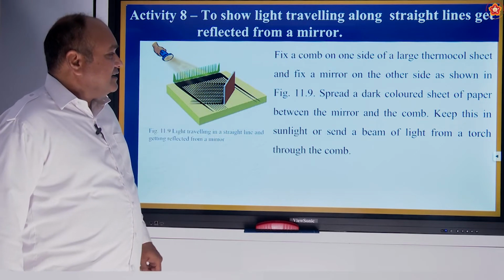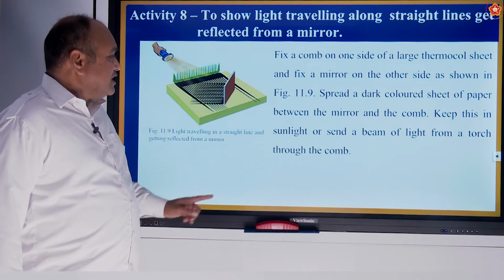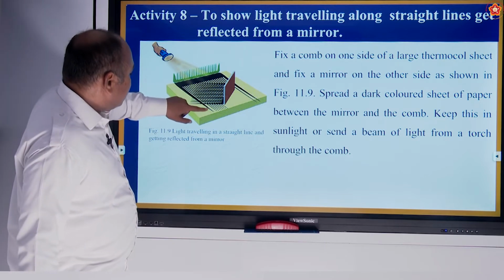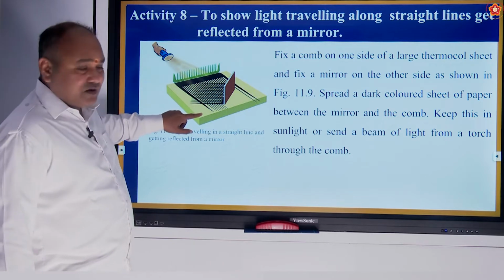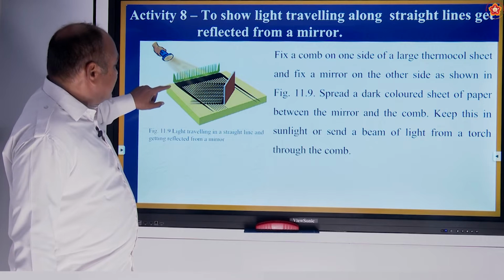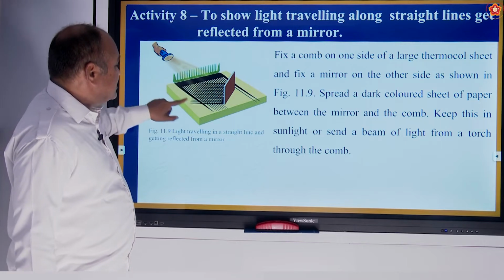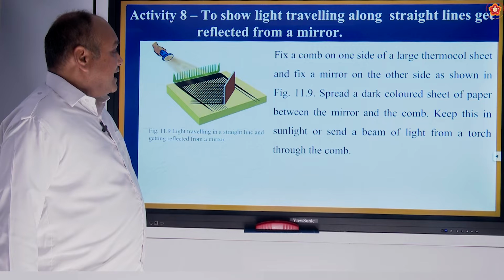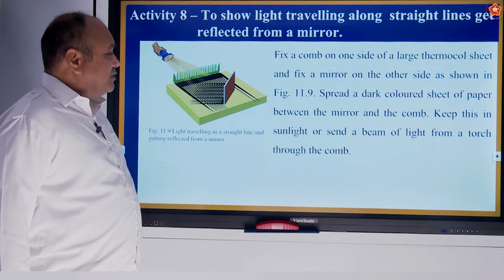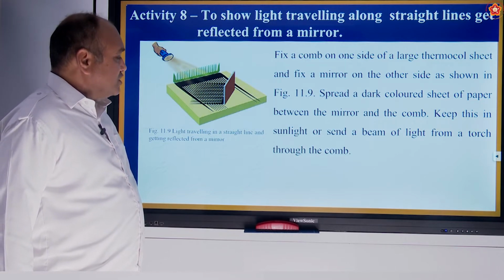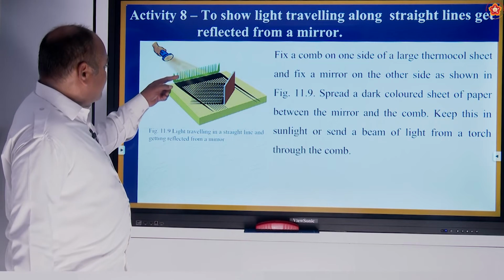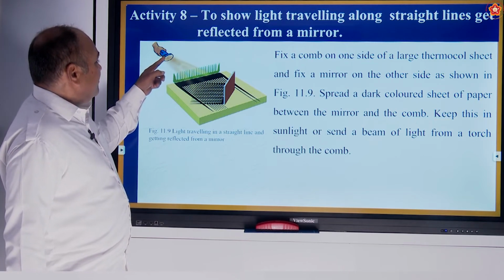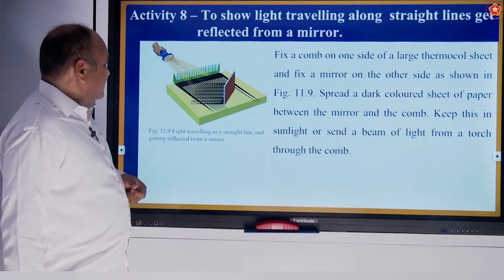Spread a dark colored sheet of paper between the mirror and the comb. See, this is the dark colored sheet. This coloring given in the figure is indicative of a dark colored sheet. Okay. Keep this in sunlight or send a beam of light from a torch through the comb. So we have kept the comb here and instead of sunlight we are just focusing with a torch in the figure.